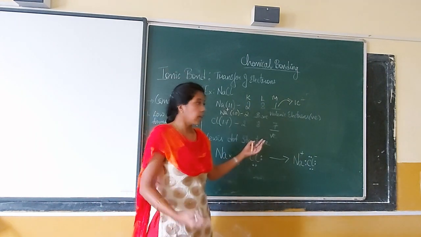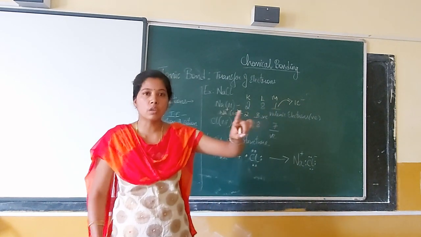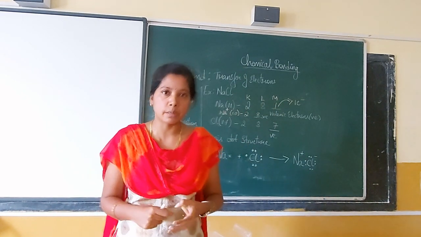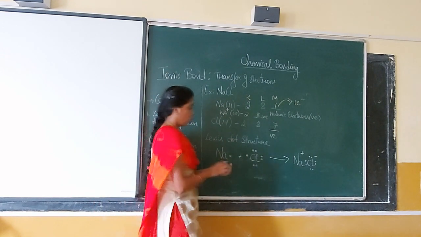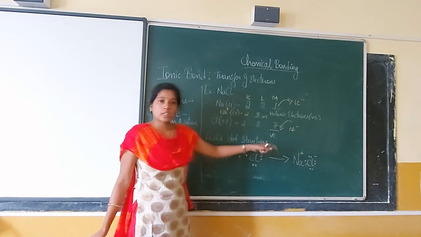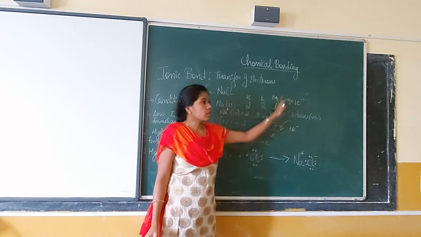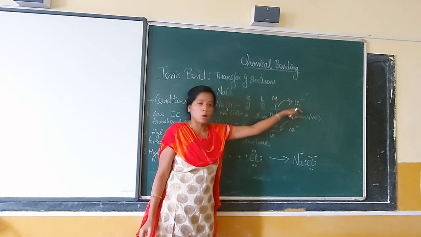So from where is it gaining that electron? It's gaining from our sodium atom, which has lost 1 electron. That 1 electron will be accepted by chlorine. So chlorine accepts 1 electron. Since it's an acceptance, I'm putting the arrow mark in, whereas sodium is losing, so the arrow mark is out.